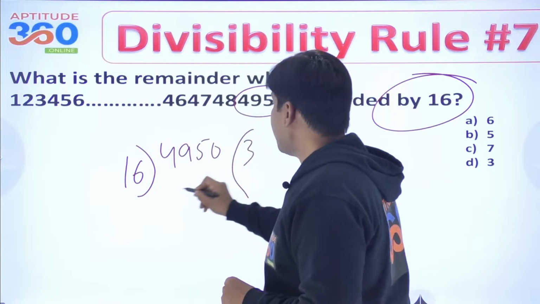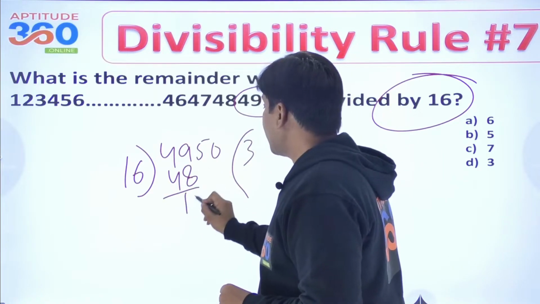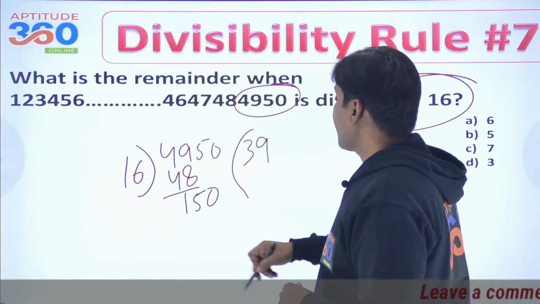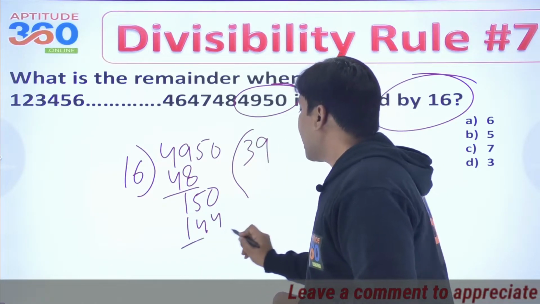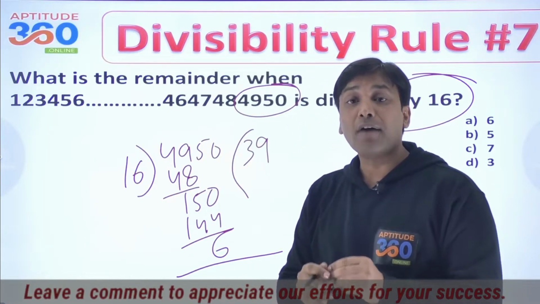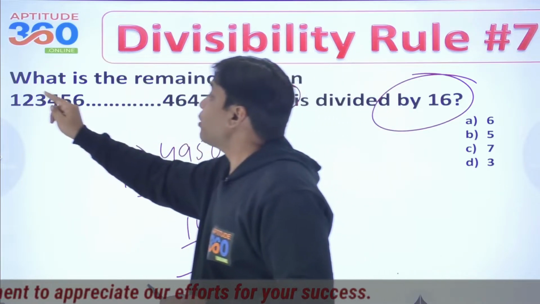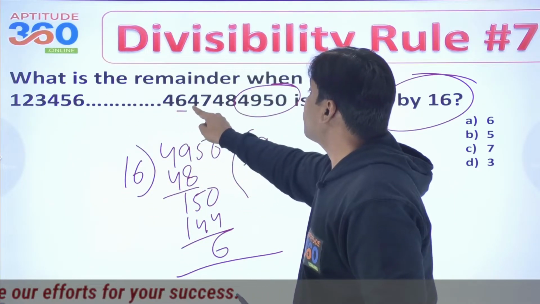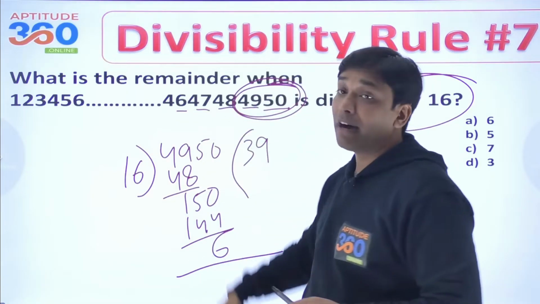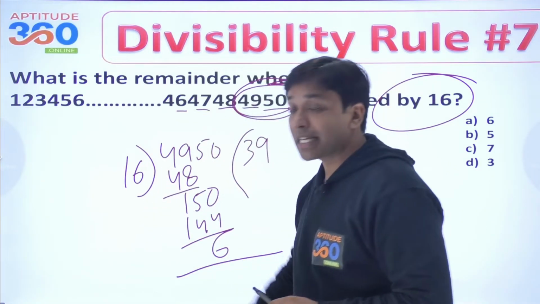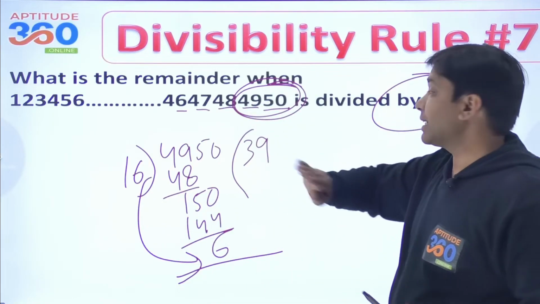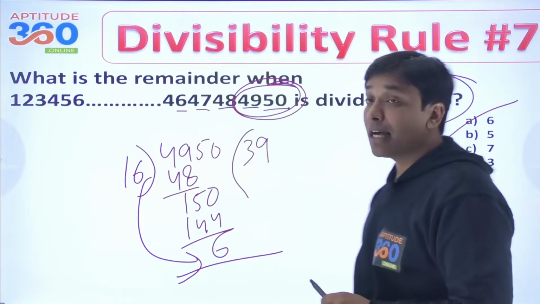And then this is 3, so this is going to be 48 and 1. This is going to be 16 into 9 is 144, and 6 is the remainder. It's as simple as that. You don't have to do anything else. क्या लिखा है यहाँ पे? 1 2 3 4 5 6 up to 46, 47, 48, 49 and 50. So you have to take 4950 divided by 16, because this is going to be the remainder of the entire thing. That answer is nothing but A.